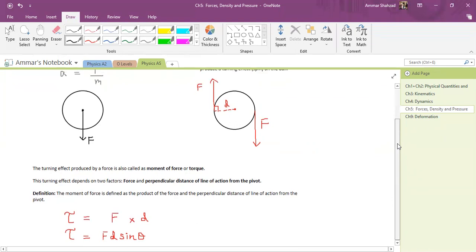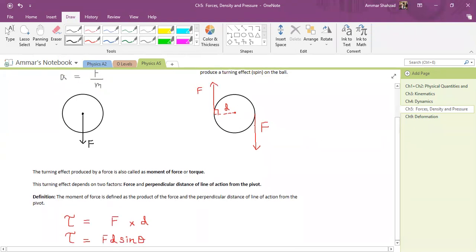You can also think of sine theta in this way. Sine 90 is 1, and the maximum value of the sine function is 1. At all the other values, the value will be less than 1. So when this angle is 90 degrees, the turning effect is going to be maximum.